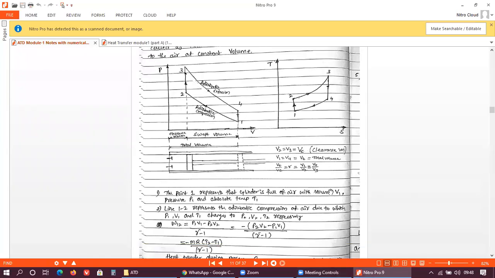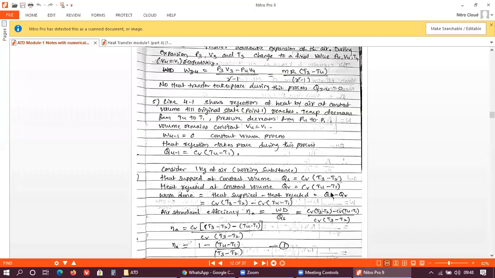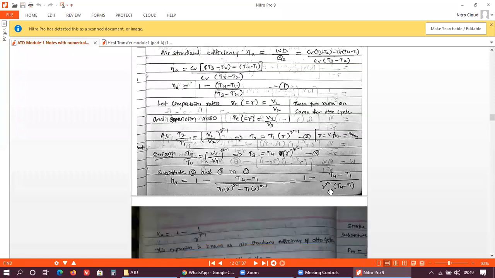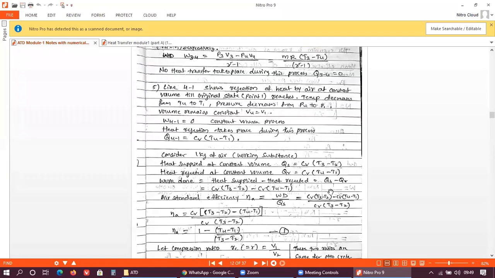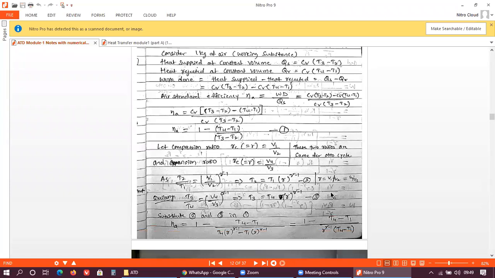Okay, now we'll move to this derivation part. Here again we are doing two derivations. One derivation is for thermal efficiency or air standard efficiency, and the second is for mean effective pressure. Now we will go through the derivation, first the expression for air standard efficiency.